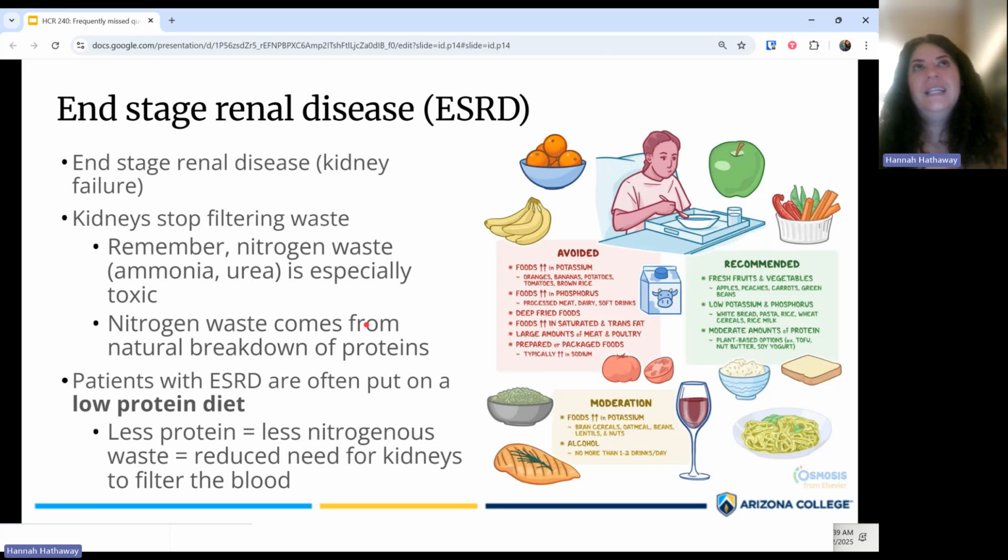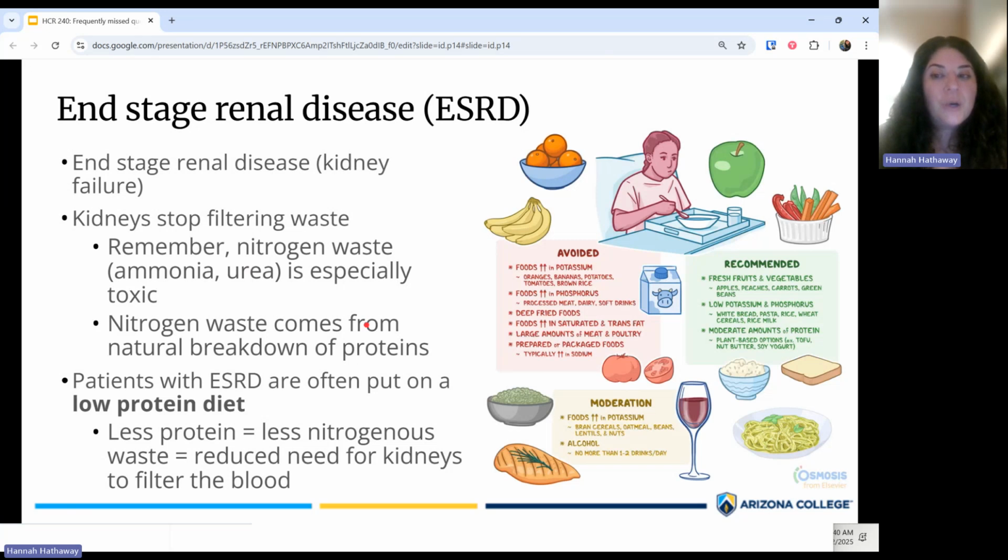Sometimes this diet is called a dialysis diet. This is sort of like a kidney-friendly diet. It's just making things a little bit easier on the kidneys by removing some things in the diet so that the kidneys don't need to filter them. So that could include specific electrolytes like potassium, just avoiding some of those really potassium-heavy foods, or sodium. Once again, because the kidneys aren't working very well, we don't really want to depend on them to get rid of some of those extra electrolytes.